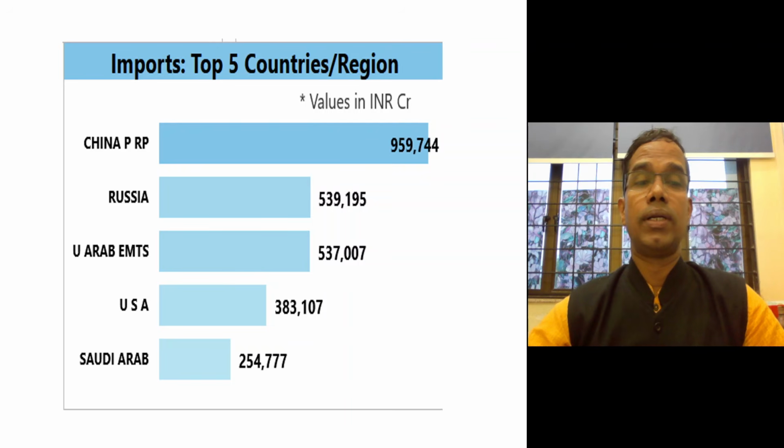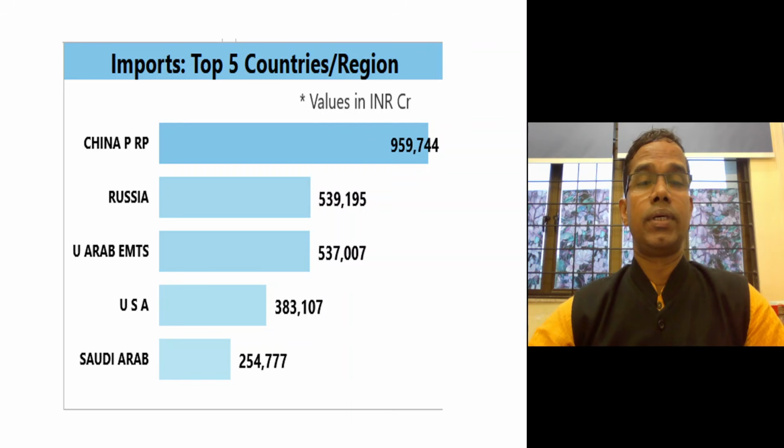And then the second trading partner is Russia, because we import a lot of crude oil, particularly after the Ukraine war. We are importing more petrol from Russia. And then the third one is again United Arab Emirates. From here, again, we are importing a lot of crude oil. And then the fourth one is USA. So remember, we are exporting the maximum to USA, but we are not importing much from USA.